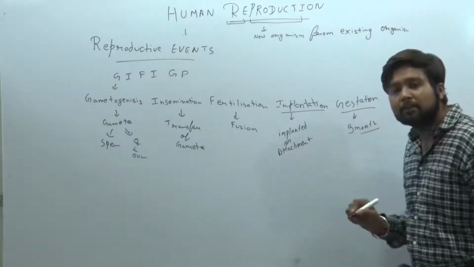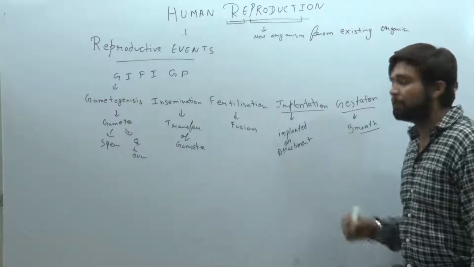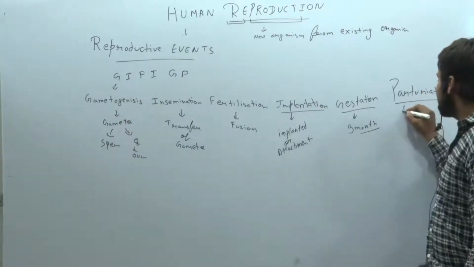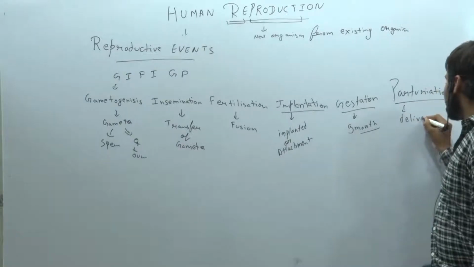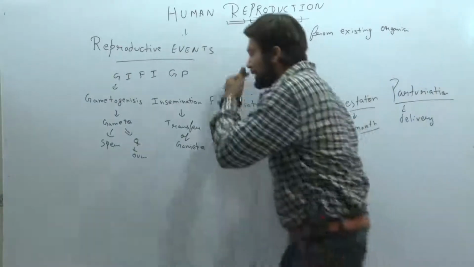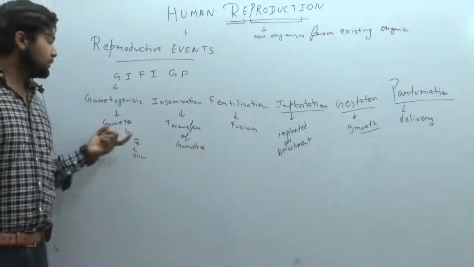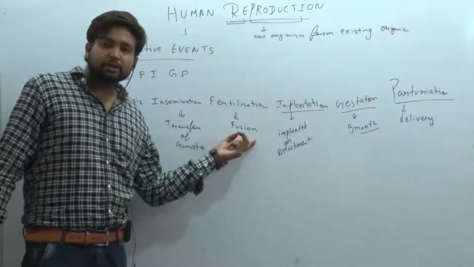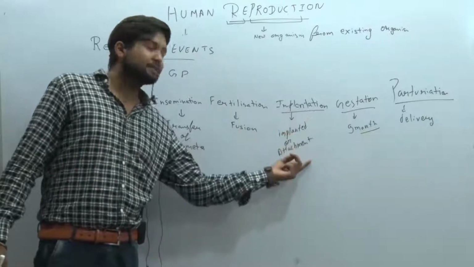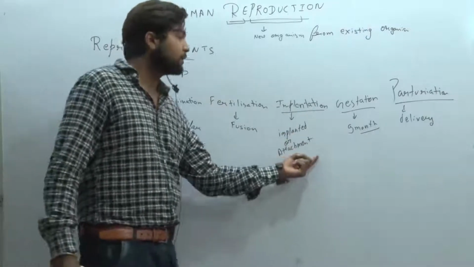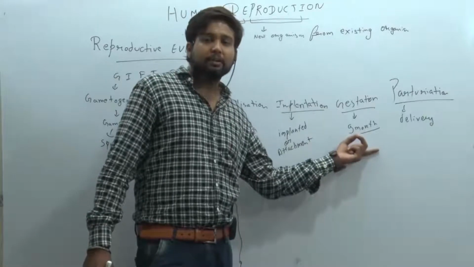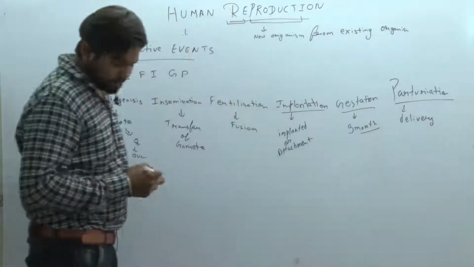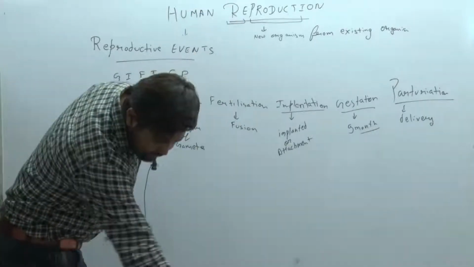And last but not least, parturition means delivery of the baby. So the reproductive events are: gametogenesis, formation of gametes; insemination, transfer of gametes; fertilization, fusion of gametes; implantation, attachment of that product; gestation, the nine-month pregnancy; and parturition, delivery.